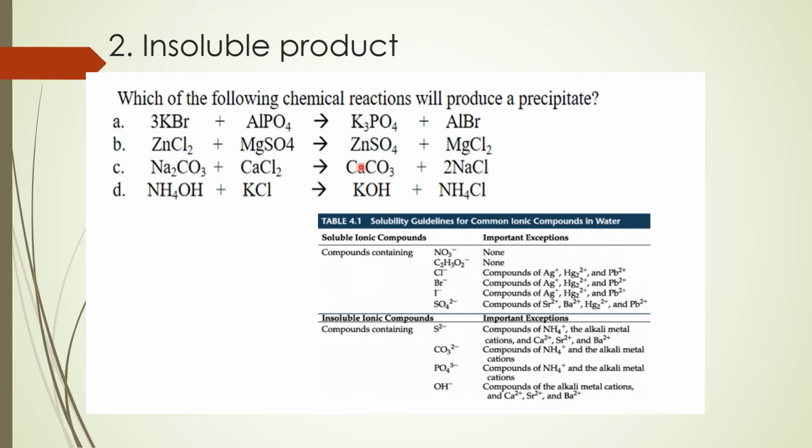What about carbonate? Okay, dito sa baba, among the insoluble ionic compounds, compounds containing carbonate. Merong exception if it is a compound of ammonium and the alkali metal. Pero calcium, napabilang ba siya sa exception? Hindi. So, calcium carbonate is a precipitate. So, in the reaction between sodium carbonate and calcium chloride, you will produce a precipitate, calcium carbonate.